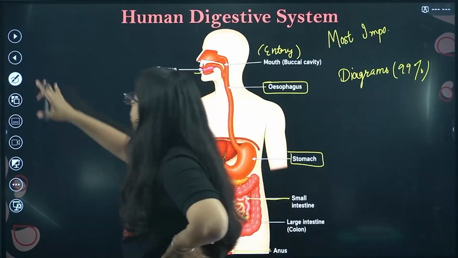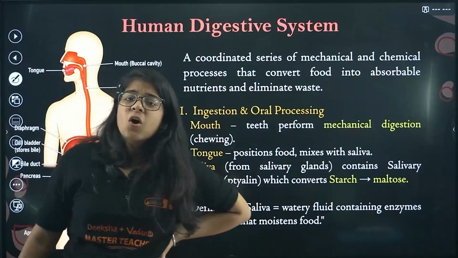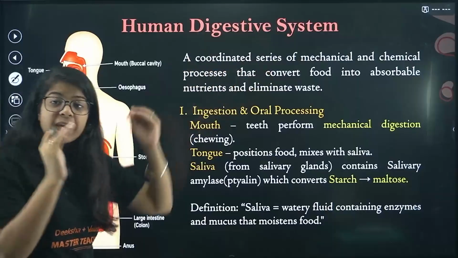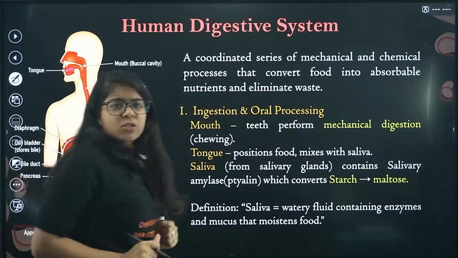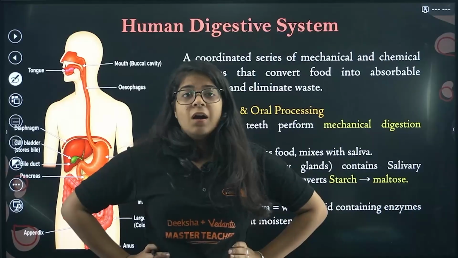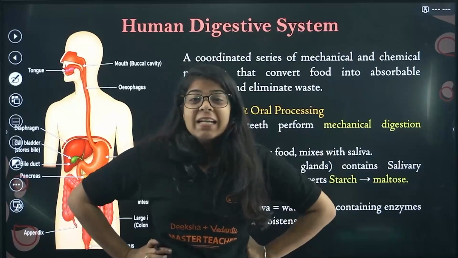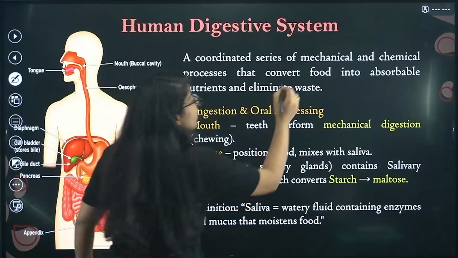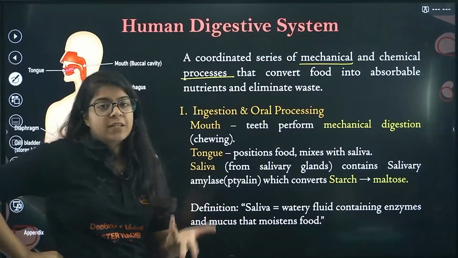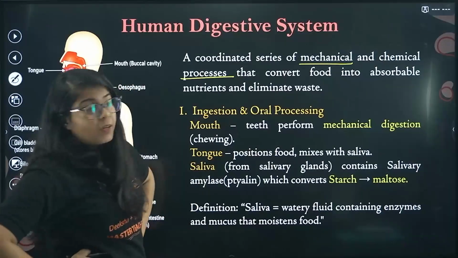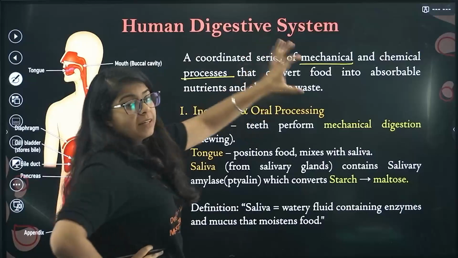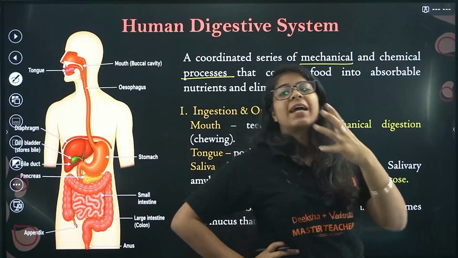Now let's understand all these one by one. First of all, what is the definition? A coordinated series of mechanical and chemical processes. Ma'am, how is this mechanical? Is there a screw in my body? No, but when you move your jaw, that is a mechanical movement, right? And in my stomach there is so much acid, so that is a chemical process that helps to break the food. That converts food into absorbable nutrients and eliminates waste is called the human digestive system.